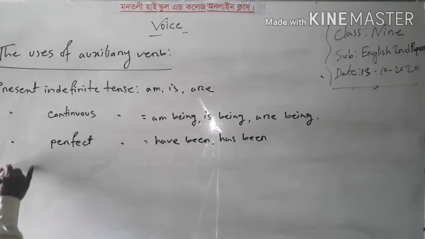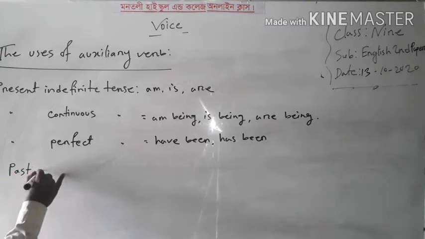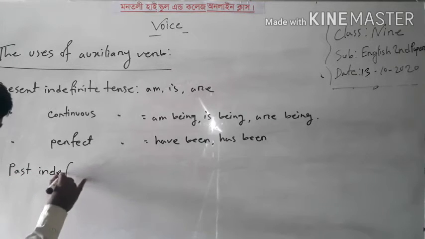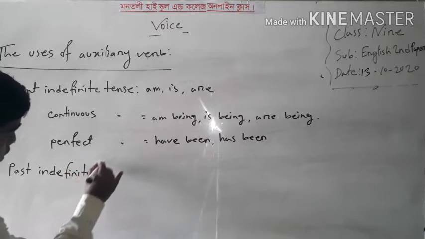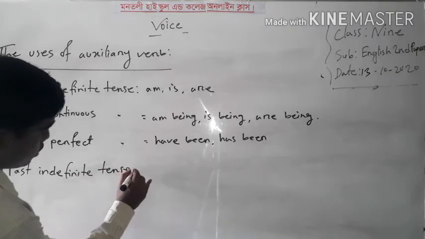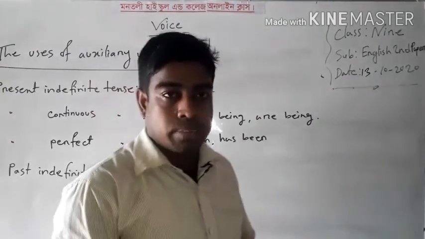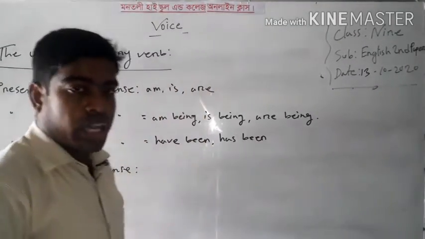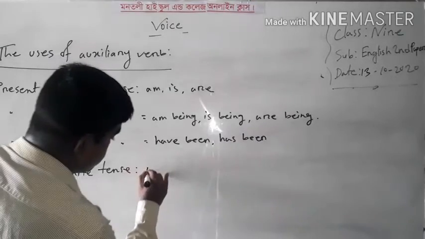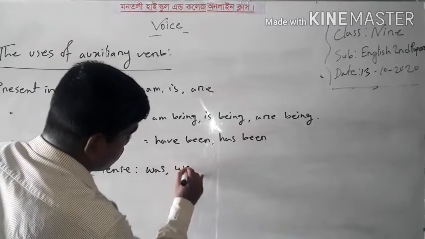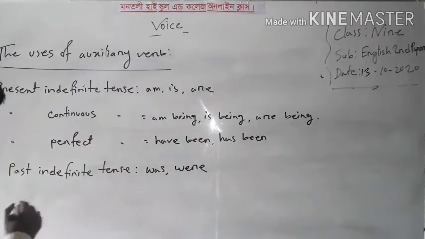Now I am going to past tense. Past indefinite tense. In past indefinite tense, as an auxiliary verb, we can write was, were.